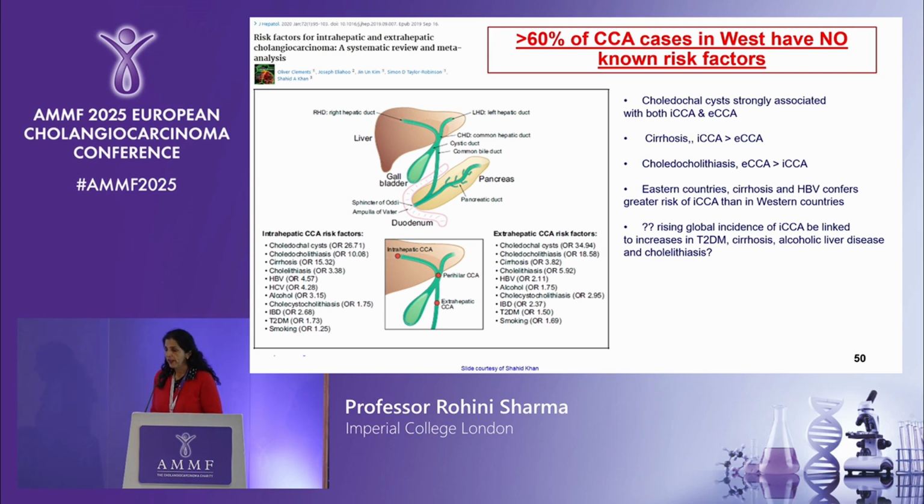I think what's really important to realise, though, is that in the majority of cases, we still do not understand why someone has developed the cancer in the first place. There's no known risk factor. And this is important because it makes it really hard when we're thinking about screening programs and surveillance. If we don't know what the risk factors are, how can we then employ a public health measure to try and pick up these cancers early? I think that's something really important just to think about.